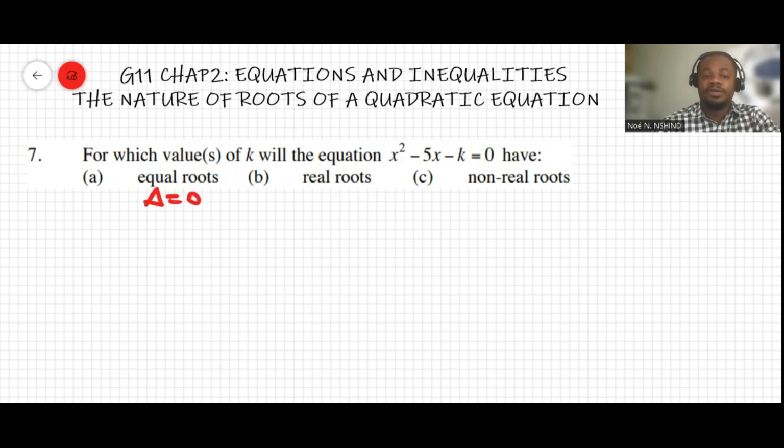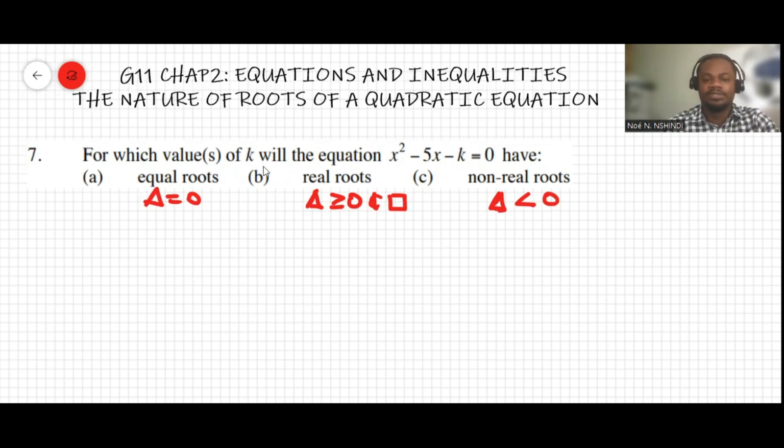To have real roots, the discriminant must be greater than or equal to 0 and a perfect square. I abbreviate it like that sometimes. And then you will have non-real roots if the discriminant delta is less than 0. Those are the conditions.